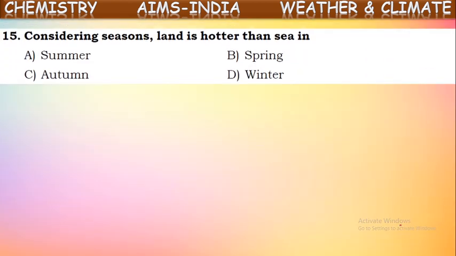Next, considering seasons, land is hotter than sea. Actually, according to the seasons, we observe that land gets hotter and cools faster than water. So, in summer seasons, land will be much hotter than sea because it becomes hot immediately, whereas the seawater gets hot very slowly. So, in summer season, land will be hotter than seawater.